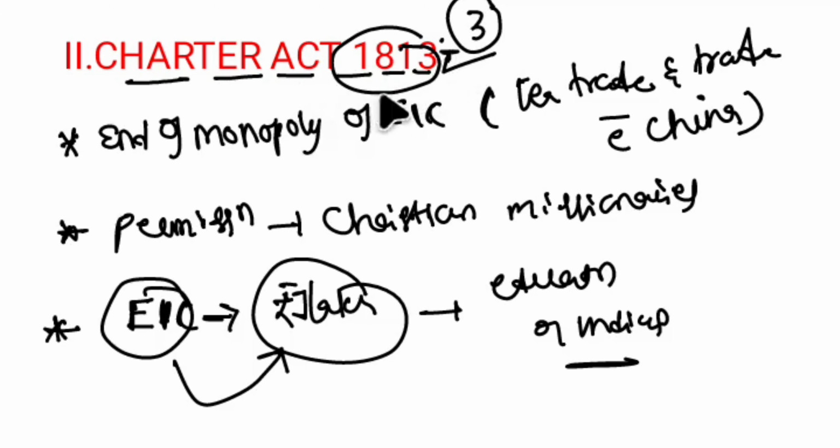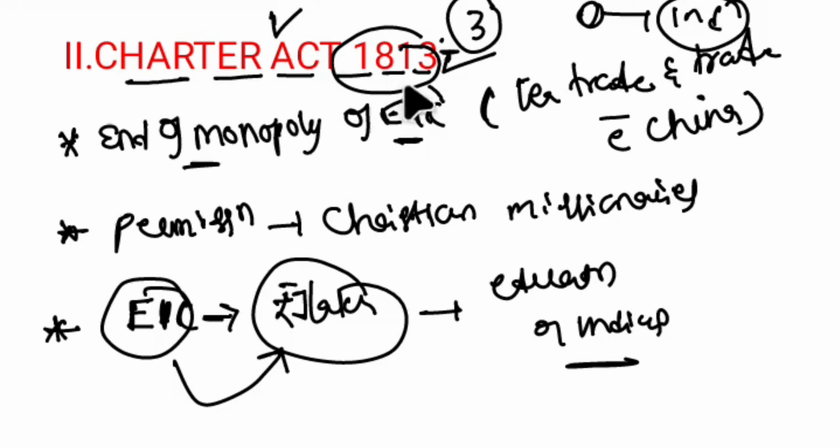So what are the important provisions? End of the monopoly of East India Company. Other traders in Britain can now come to India and trade with India, with the 1813 Act. But East India Company holds the important exceptions, like trade with China.